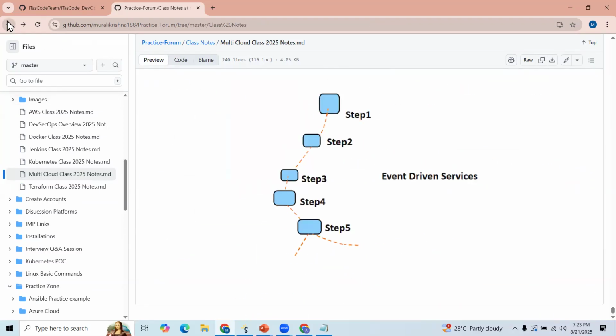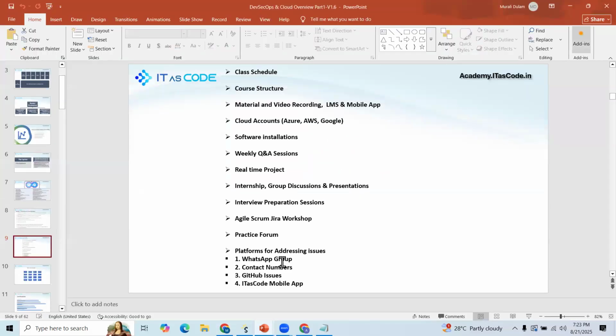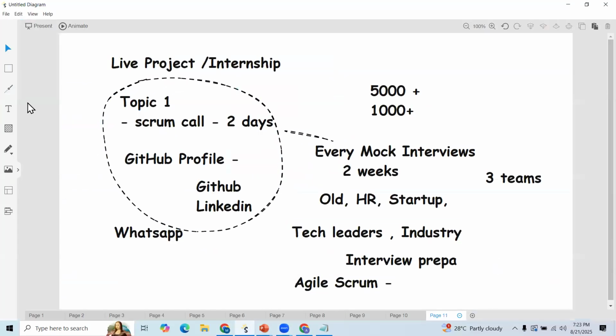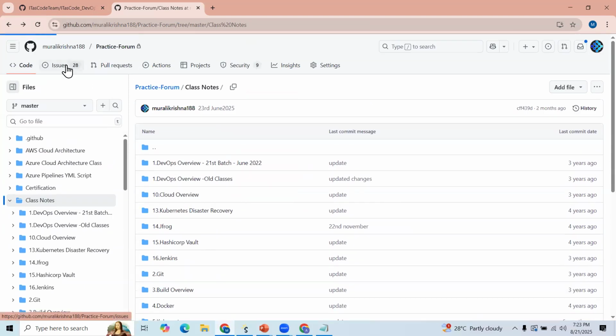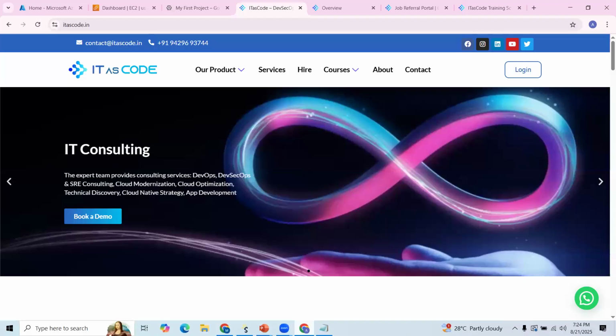For communication purposes, you can use our GitHub. You can raise GitHub issues, or you can use WhatsApp. There is a section called GitHub issues; if you are facing problems, you can raise them there.